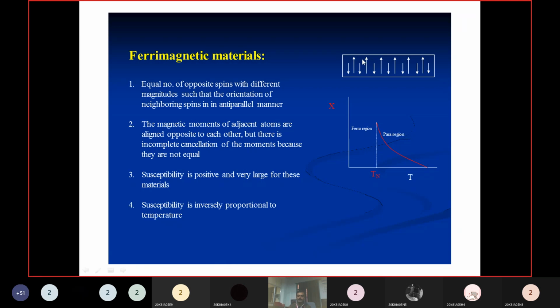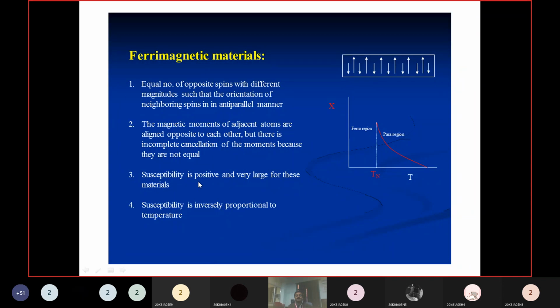If you take the example in this diagram, the upward spin magnetic momentum is greater than the downward spin magnetic momentum. That's why there is some resultant magnetic momentum. These types of magnetic material we call ferromagnetic materials. That means the upward magnetic momentums are not equal to the downward magnetic momentums, so there is a resultant magnetic momentum.